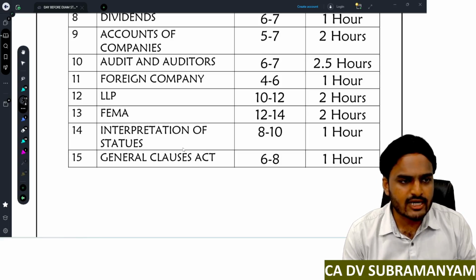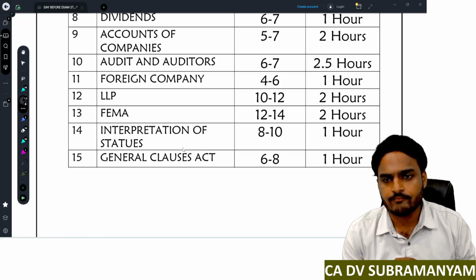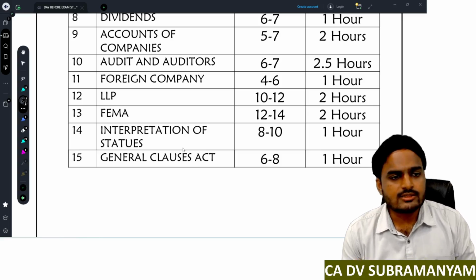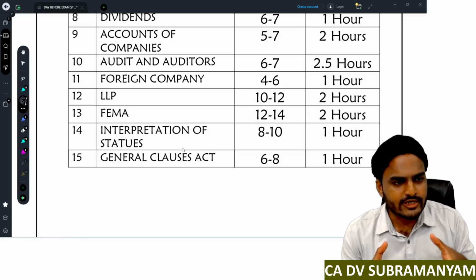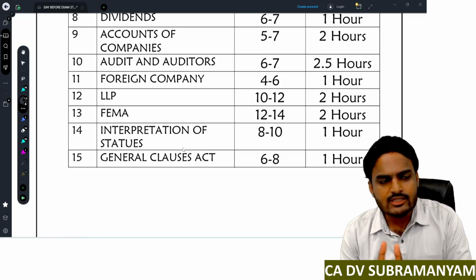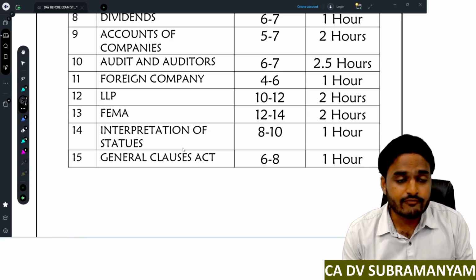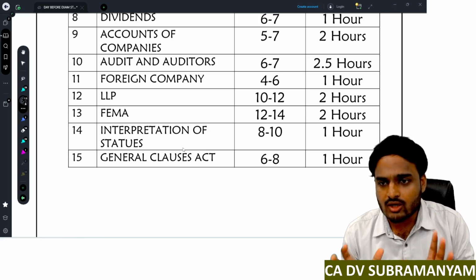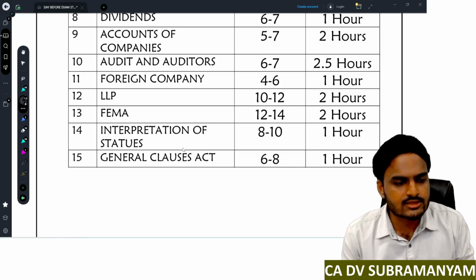In the Foreign Exchange Management Act, first give priority to topics like person resident in India, prohibited current account transactions, and central government permitted current account transactions. So first read them well and then revise all other concepts. The revision time is 2 hours. Expected weightage is 12 to 14 marks. This has the highest weightage in other laws. Of course, in the entire paper, this has the highest weightage.